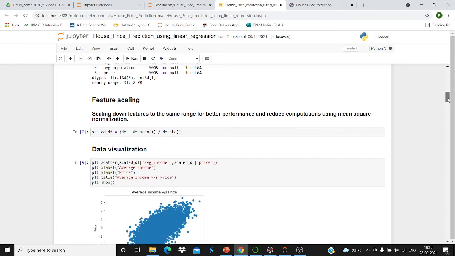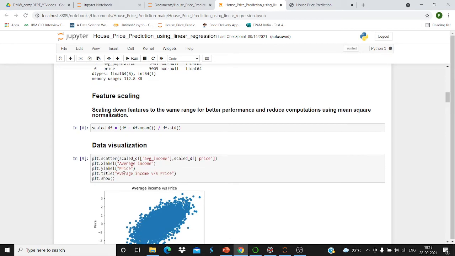After that, feature scaling. So for better performance, we use mean normalization. So what is mean normalization? It is generally scaled df, that is the actual value minus the mean, divided by the standard deviation. So it will be used to plot the graphs.